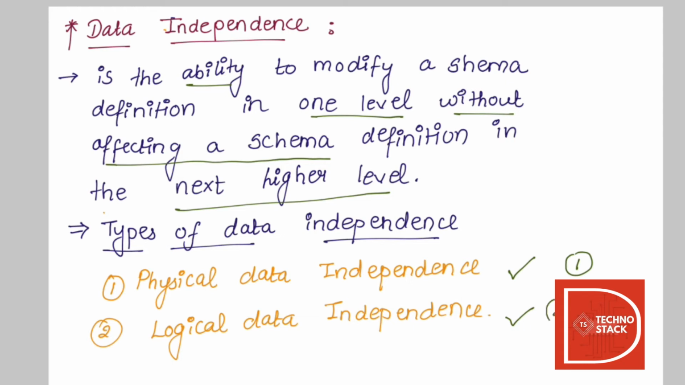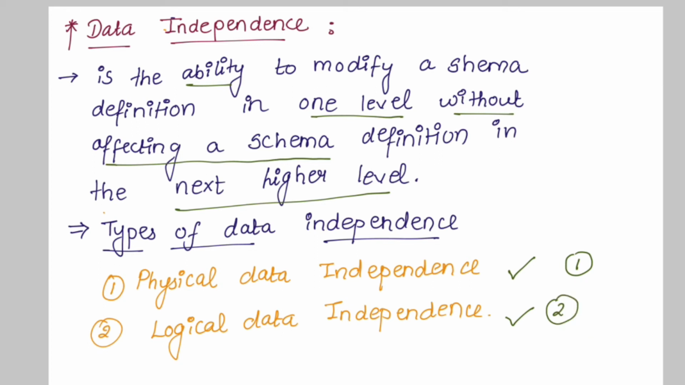Next we'll look into logical data independence. Logical data independence is the ability to modify the conceptual schema without requiring any change in the application programs. The conceptual schema can be changed without affecting the existing external schema. Modifications at the logical level are necessary whenever the logical structure of the database is altered.